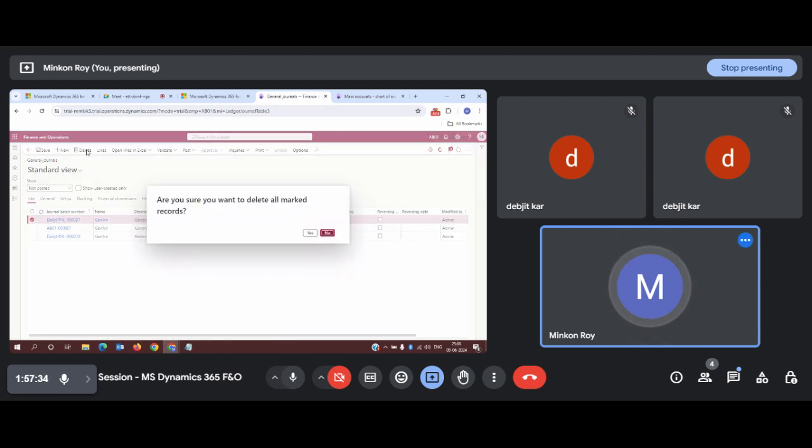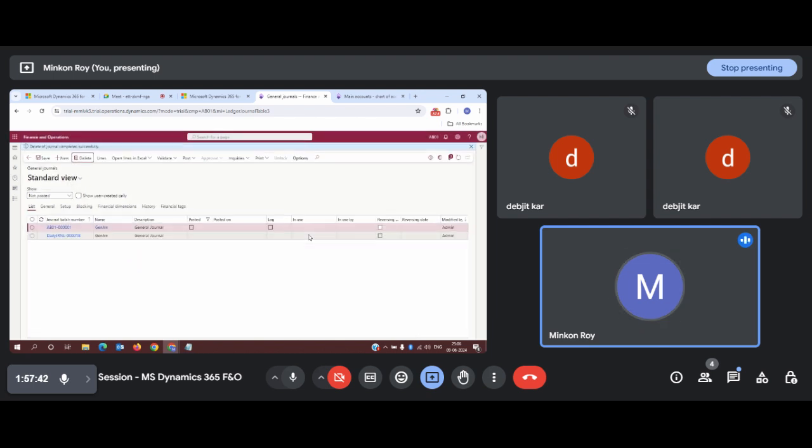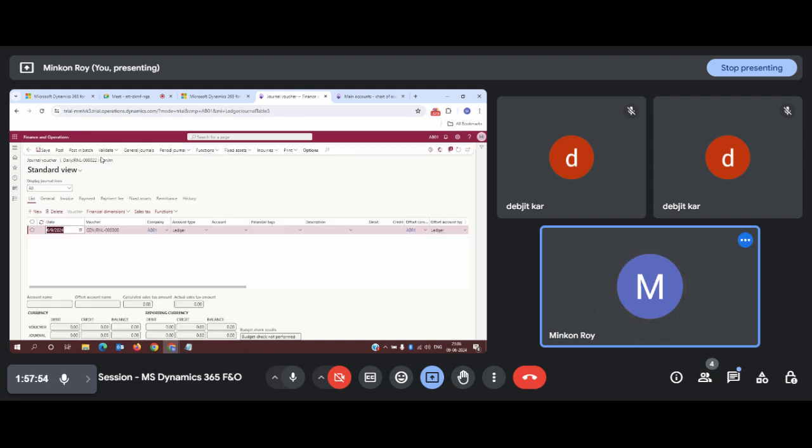So we need to create an entirely new journal to see any changes. So let me delete this and create a new one. Once I click on new, I need to select a journal name and go inside the lines. Let us see now if this is applicable or not.